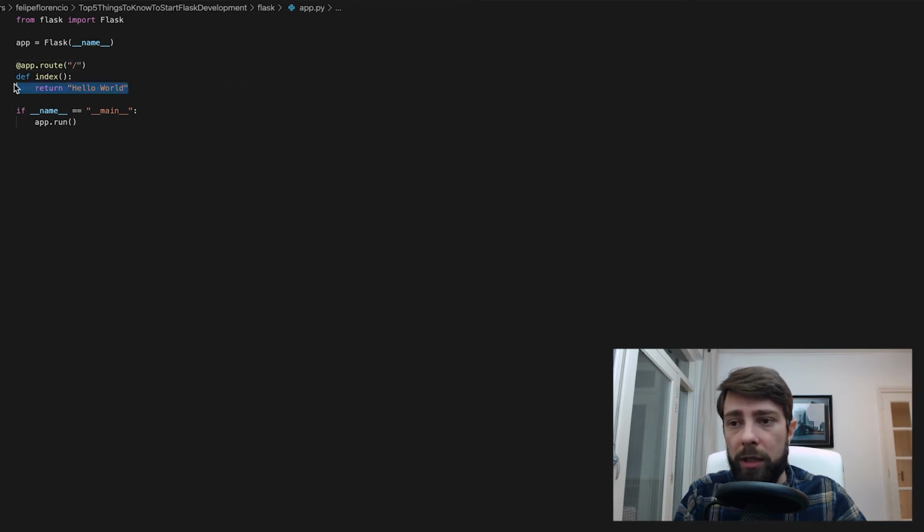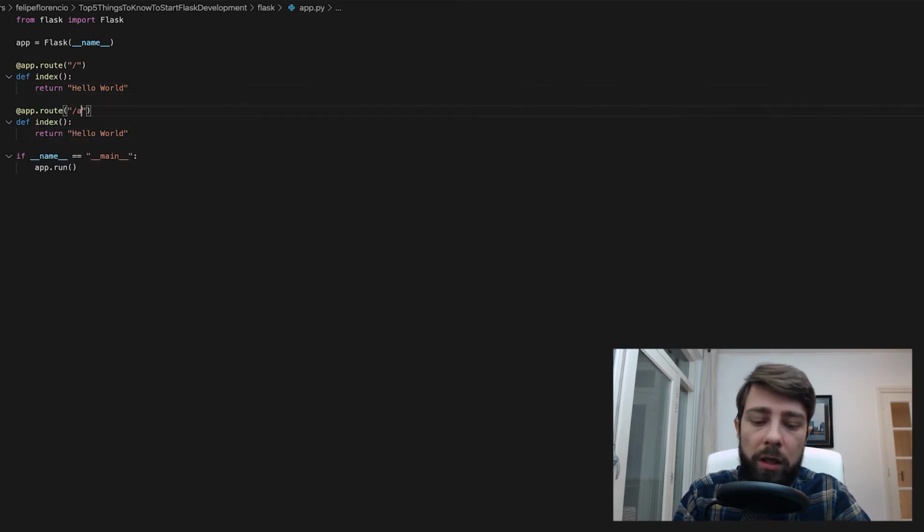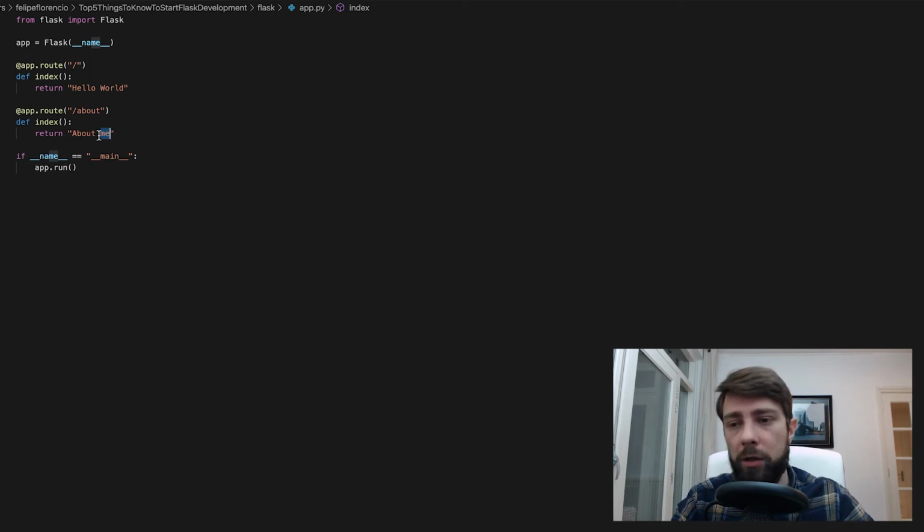It's very simple to understand how routes work, because I could come here and add one called about, and return "about me", just like this. When I run it, if I have my address, my website, and after it I add /about, it will come here and return this data. Of course, this is the simple one, but this is definitely an important thing that you should learn about. There are many other configurations.